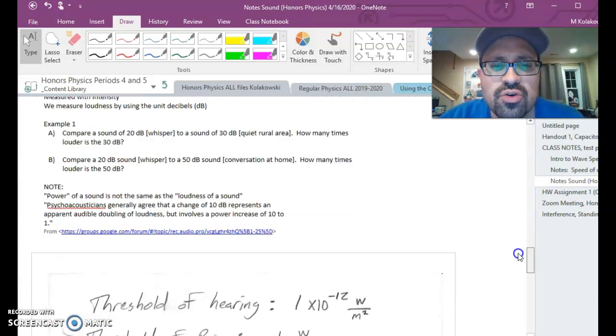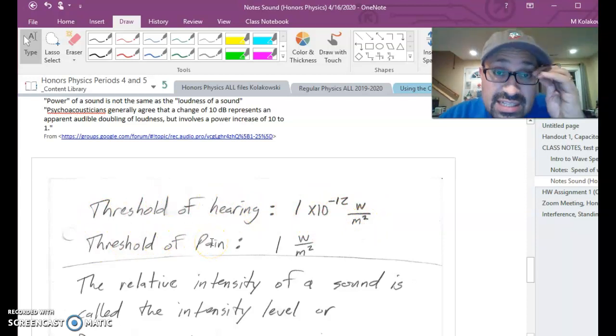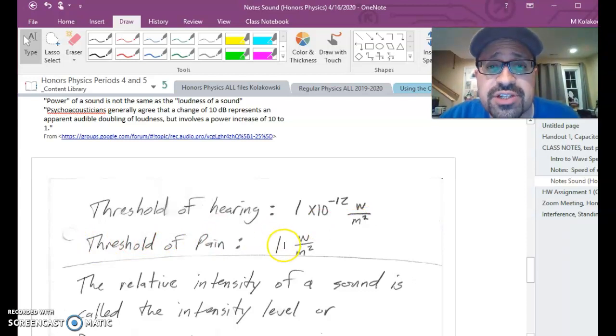Let me scroll over to here for a moment. It says right here that the threshold of hearing, of course for human beings, is 1 times 10 to the negative 12 watts per square meter. And the threshold of pain, so this would be a sound that's loud enough to hurt your ears, is 1 watt per square meter. That's not a very convenient number.